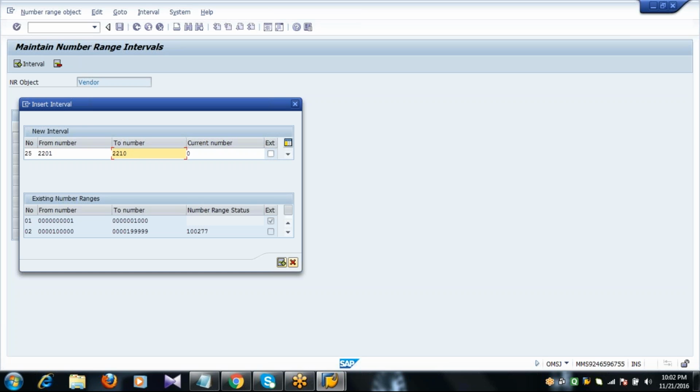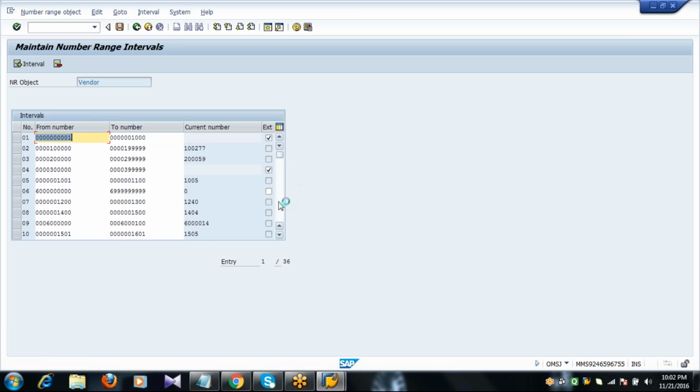Okay. So from number and to number. If you activate, for example, I'll show how this concept of number ranges will work. Let us say I will activate this external. Press enter. Now see guys, the system is displaying a message, interval already available. What does this mean? It means this number range number 25 which I am giving is already there.